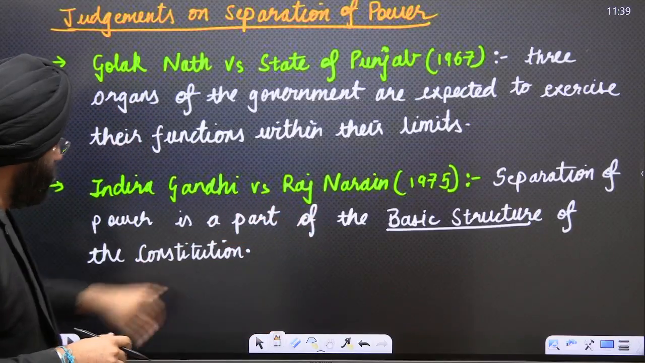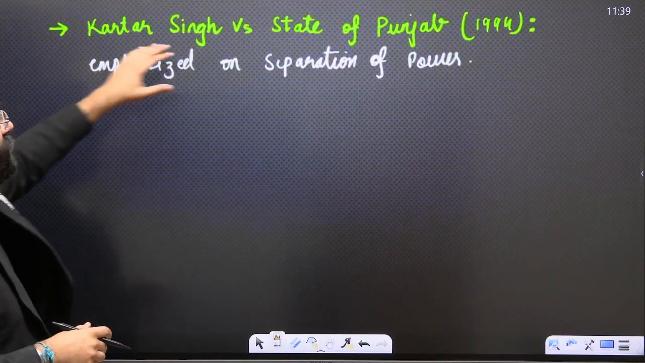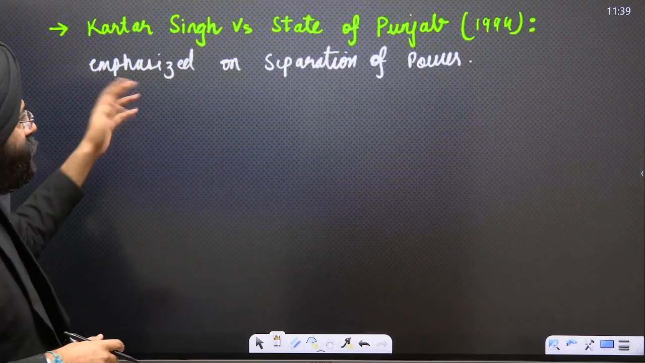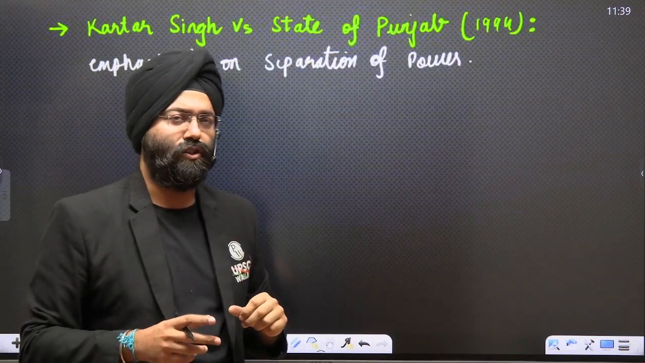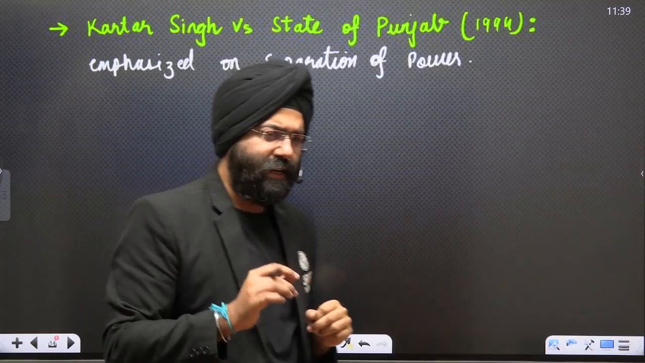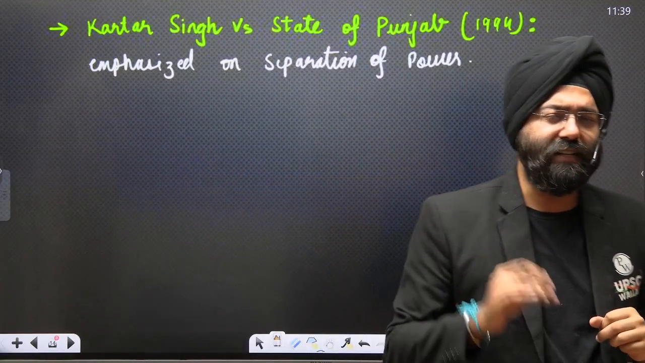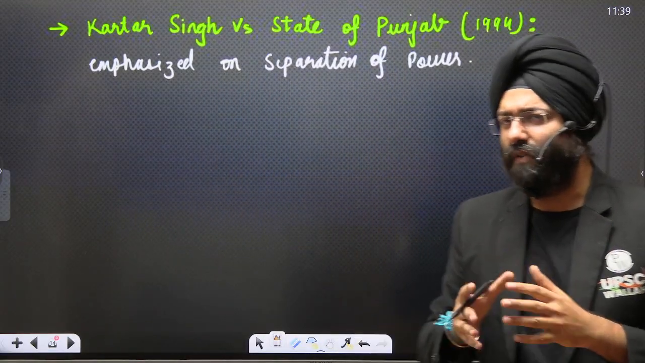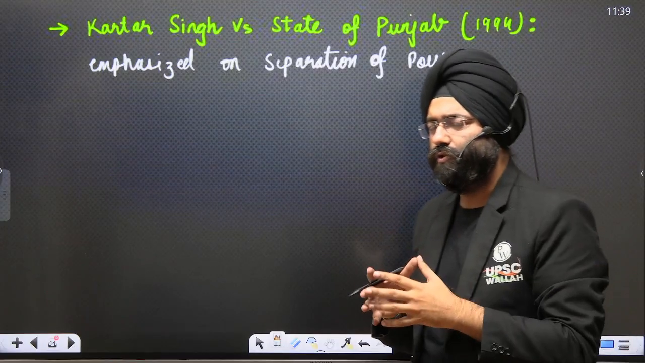Third, we see Kartar Singh versus the State of Punjab, 1994, again emphasized the concept of separation of power. Now, in a way, you will be realizing that the Supreme Court itself has been repeatedly emphasizing that separation of power is an essential ingredient of the constitution.